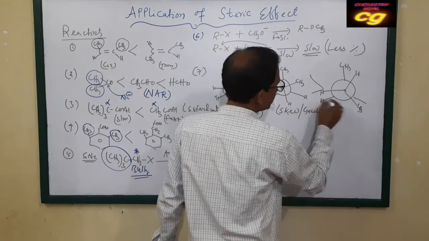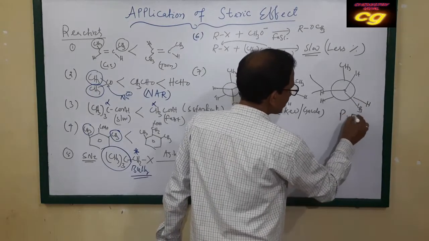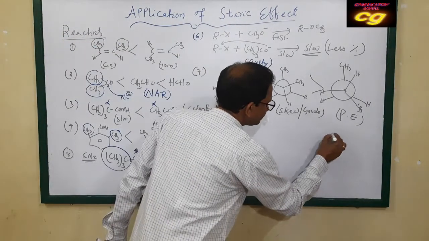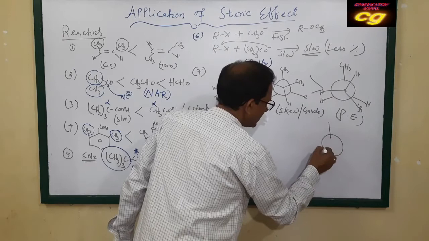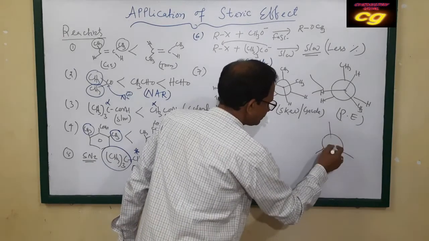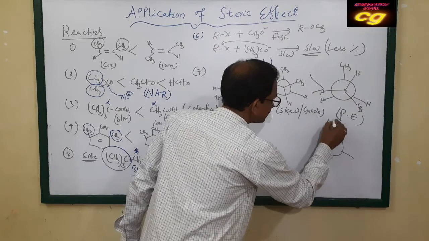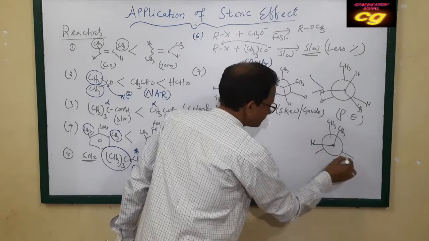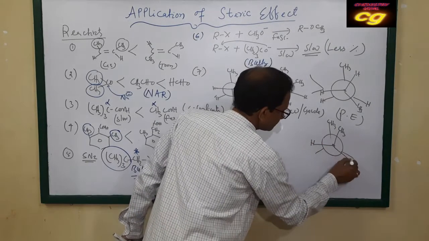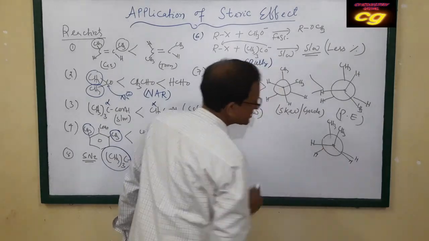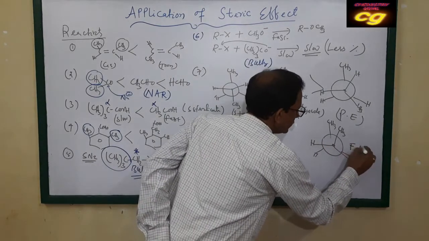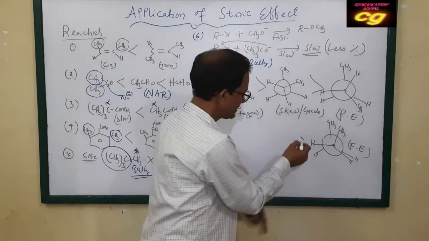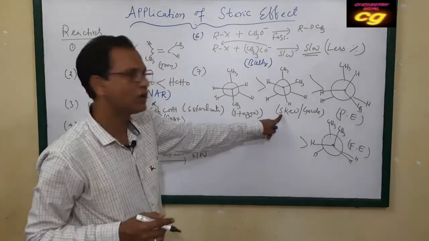This is the partially eclipsed, and similarly if you take another one, that is fully eclipsed. In this case, this is fully eclipsed, then partially eclipsed, then skew or gauche or staggered.